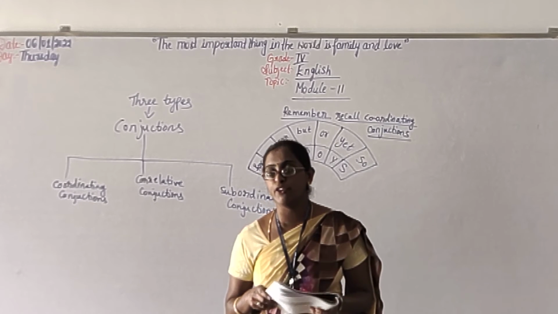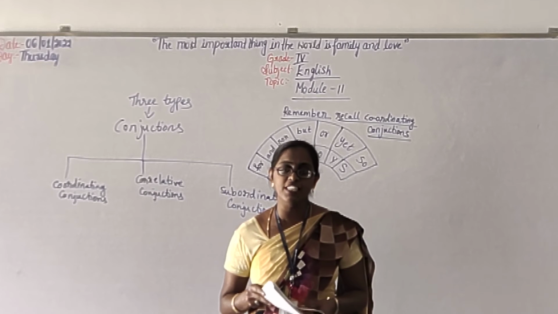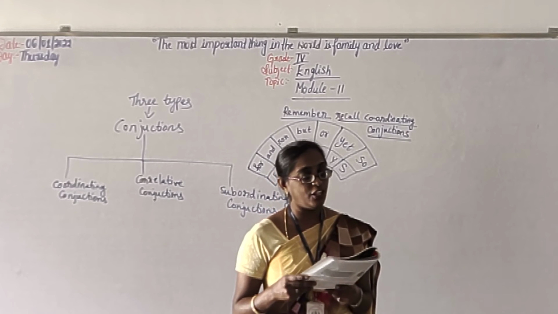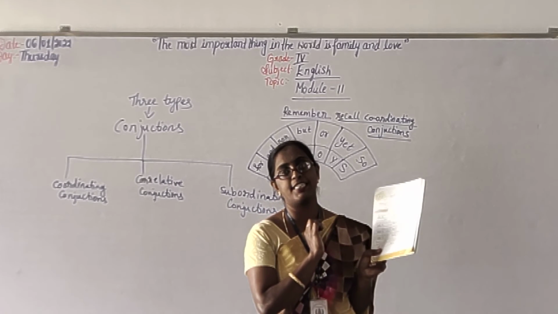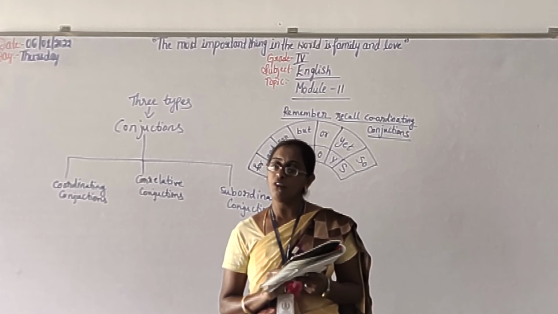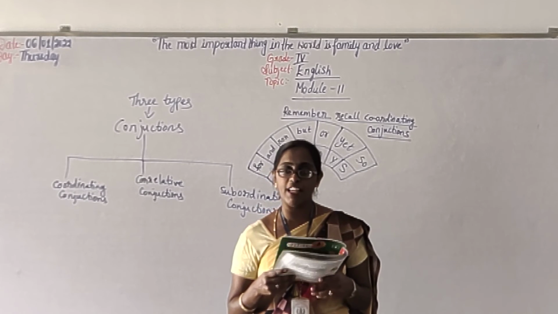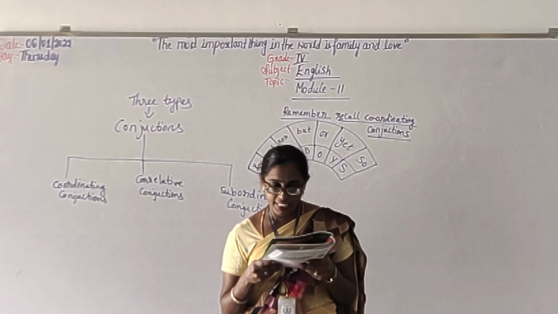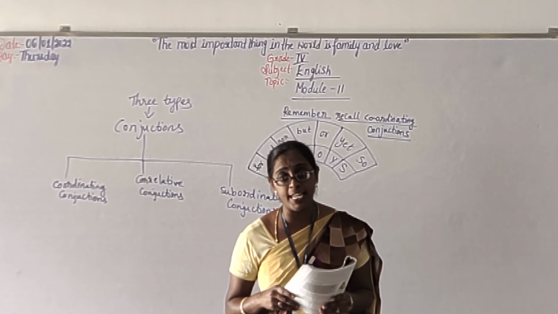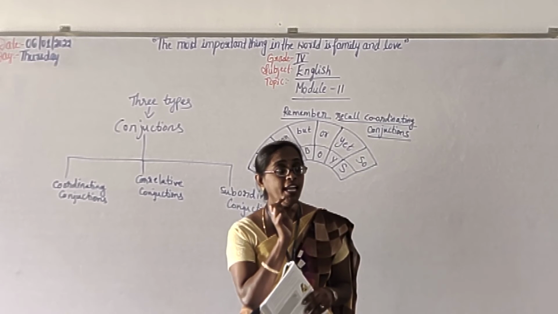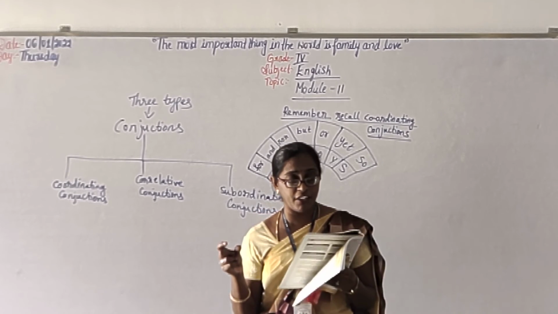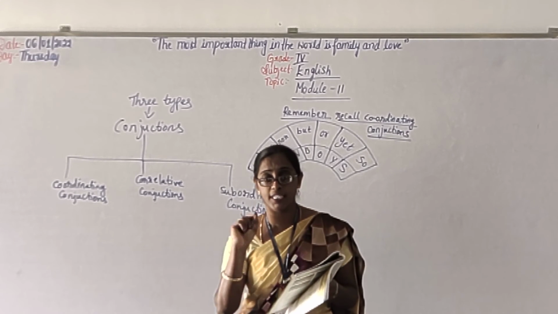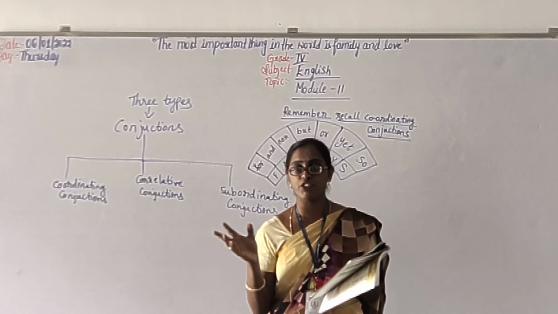Exercise 3.2: read the sentence and color the correct correlative conjunctions to be used. One is done for you. If you understood correlative conjunctions, you will do this exercise easily. So this is your homework. Mark this also as homework. In this, carefully read the sentence, children. Carefully see the options they have given, that you have to color, any color which you like.